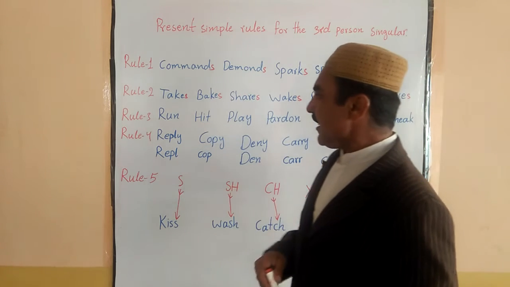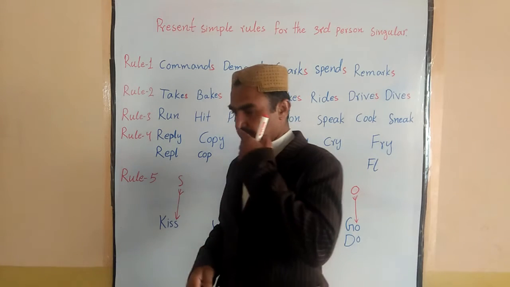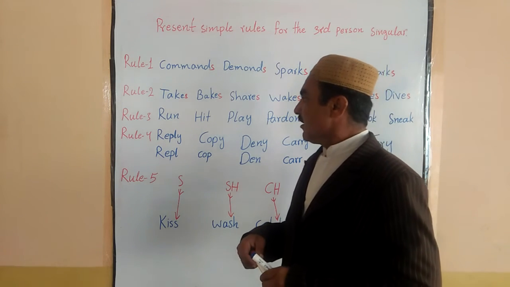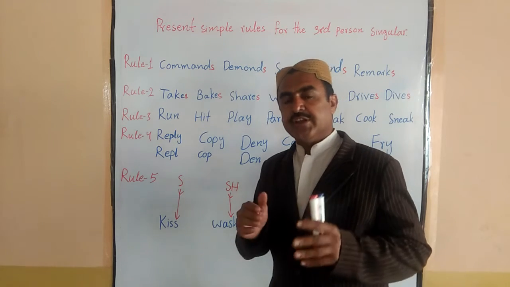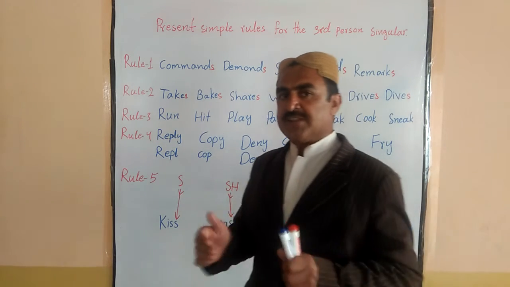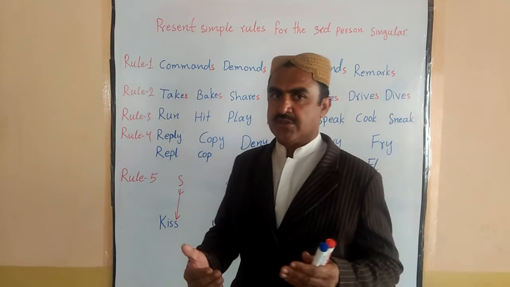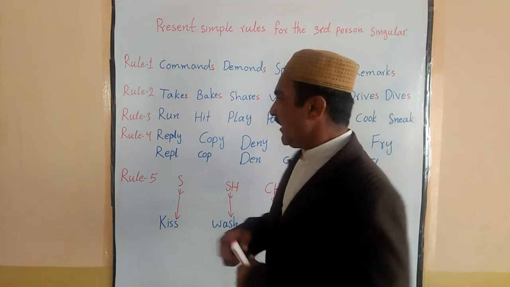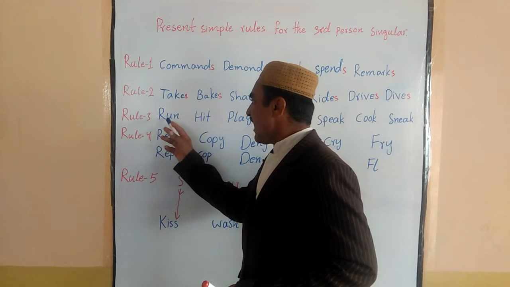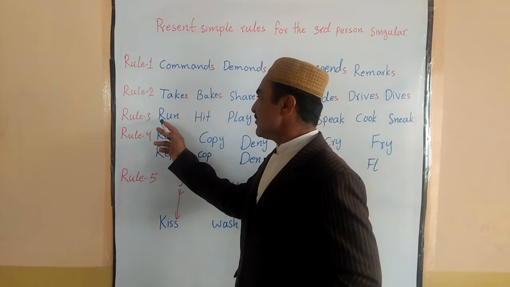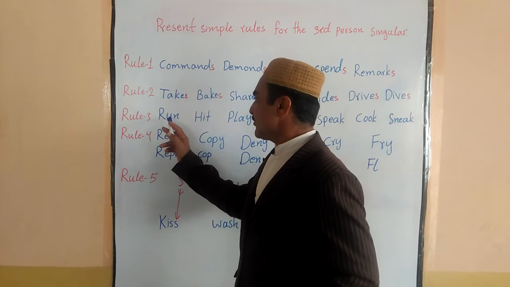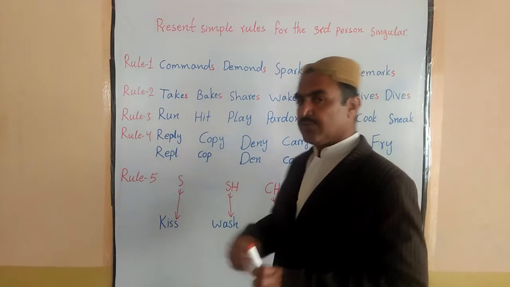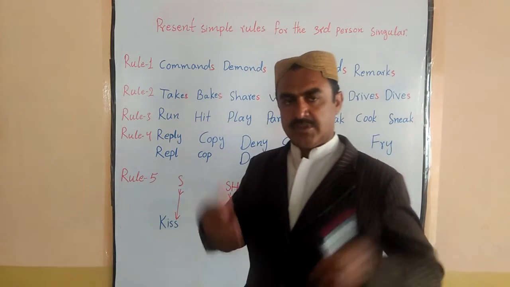Now let's go to the third rule. Mostly this happens with CVC verbs. Let me remind you what CVC verbs are. CVC verbs are like this: run means CVC, consonant, vowel, consonant. Like this: H, I, T. There are many words like this, many verbs like this.